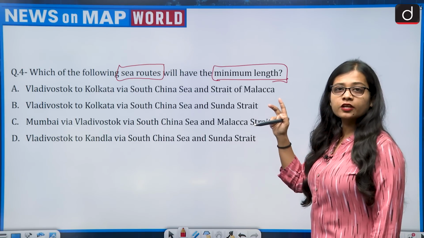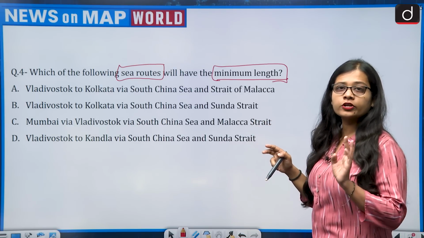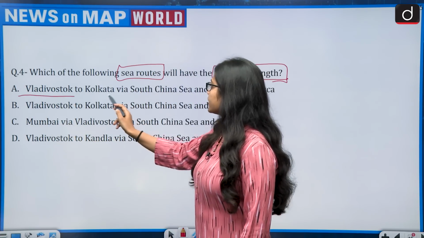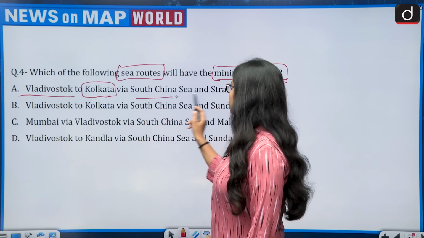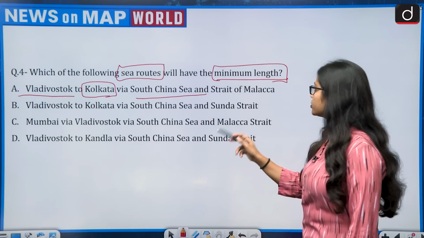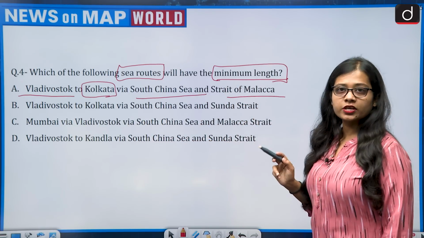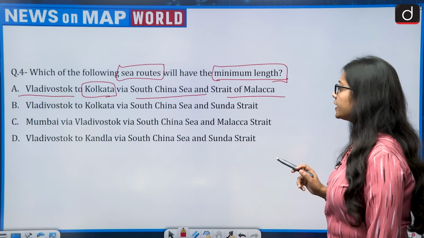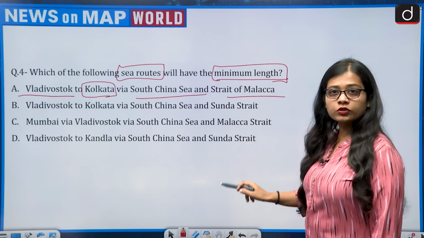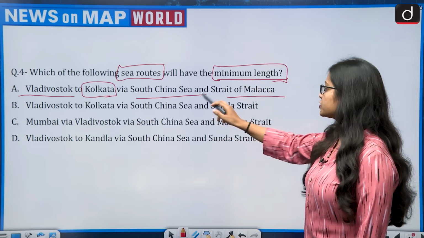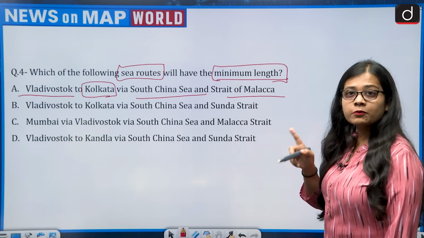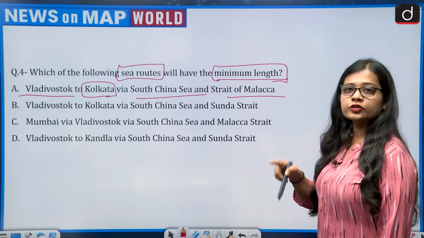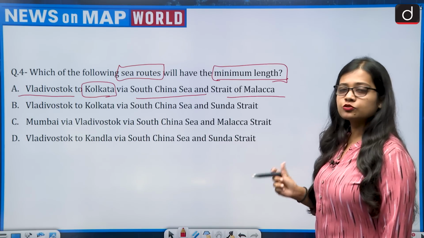So if you see that in all 4 options there are 4 important entities. First is Vladivostok, which is present in all. Then the name of the Indian city. Then South China Sea is common in all 4 options, and then the name of the strait. So we have to find out the answer through these 4. And important is that we have to go through the sea route, and the sea route is especially the South China Sea. And minimum length we have to find. Minimum means by using which option, which sea route minimum one has to travel.